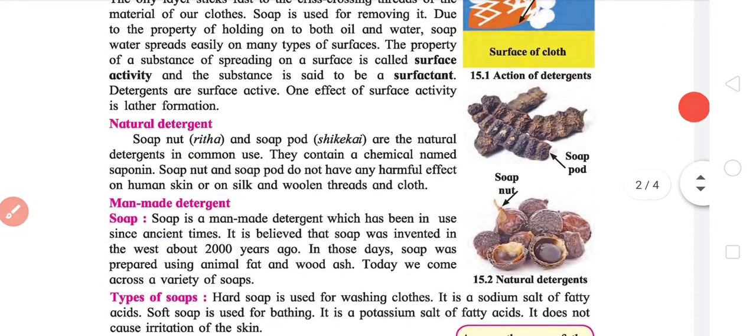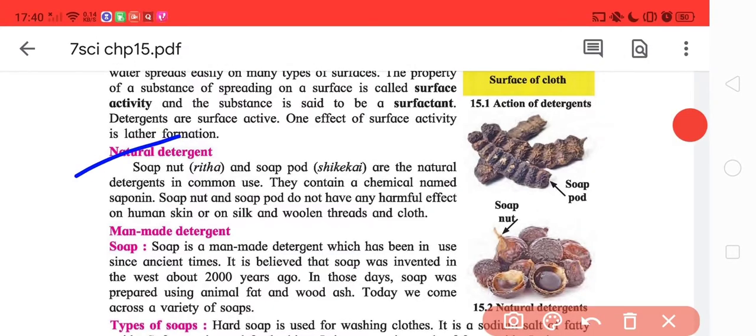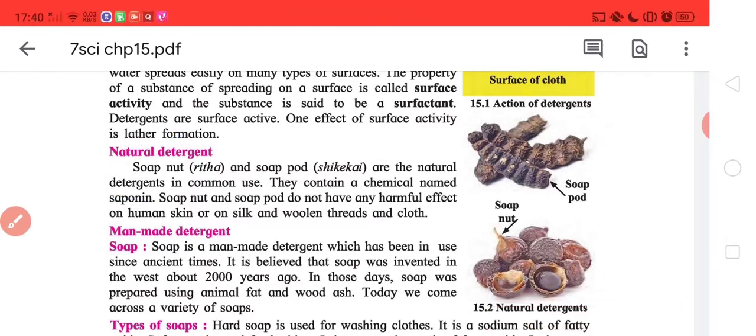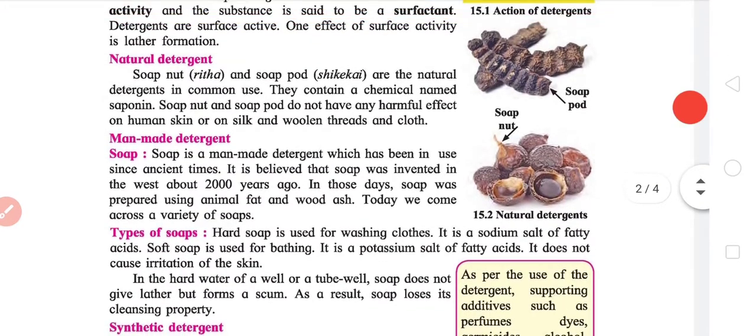Now we have natural detergents which have been used for quite some time. They include Reetha and Shikakai. They have a naturally occurring chemical, saponin, so they are not at all harmful for our skin or our clothes. The second is man-made detergent.